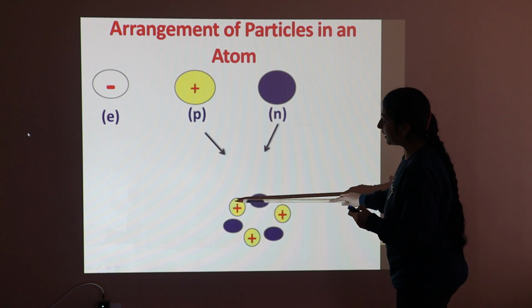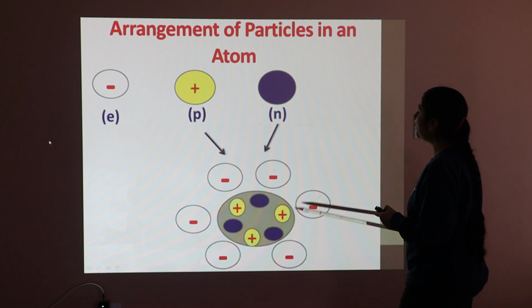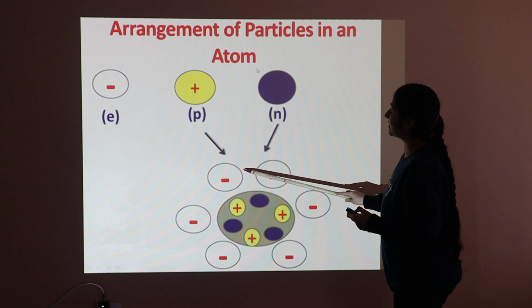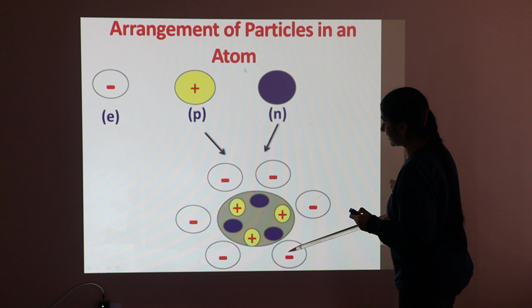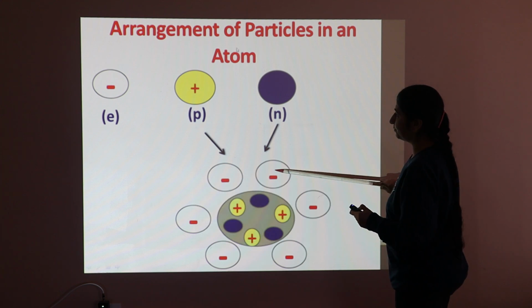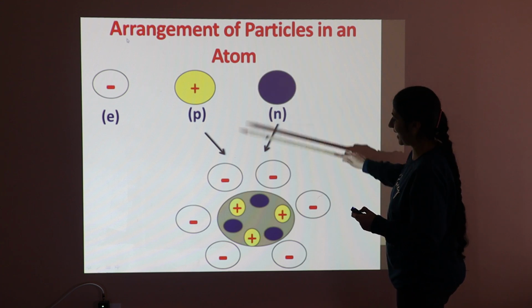The area in which the protons and neutrons are concentrated is known as the nucleus. Whereas the electrons are present around this nucleus, and these electrons are revolving.